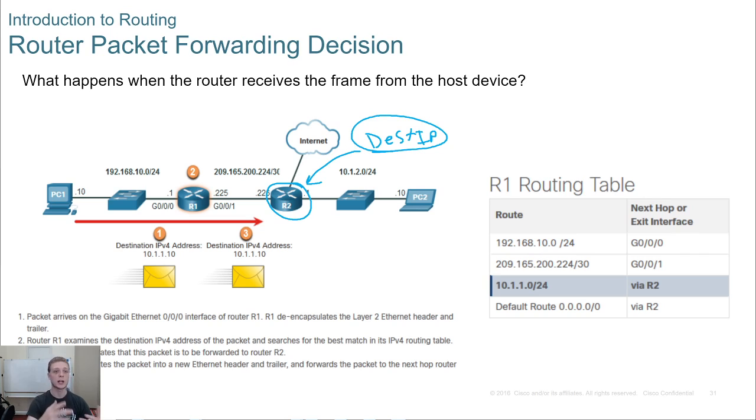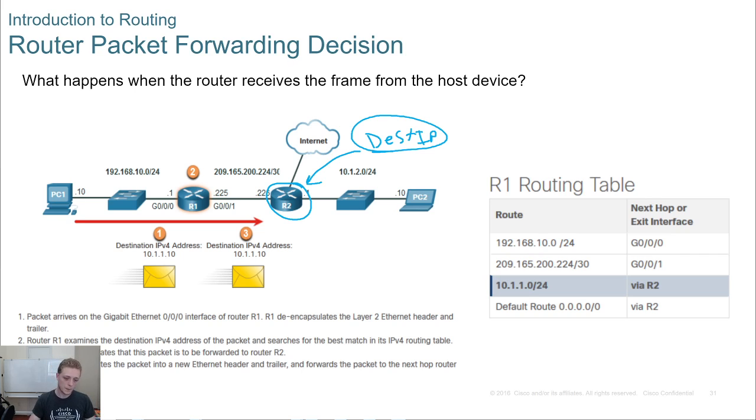Now, keep in mind, if you're using a firewall, it may also read the source IP as well before forwarding the traffic. You may also, if you use an ACL on your router or layer 3 switch, do the same thing. You may specify only certain source IPs can get past this router. And of course, we'll talk about all that in following videos.